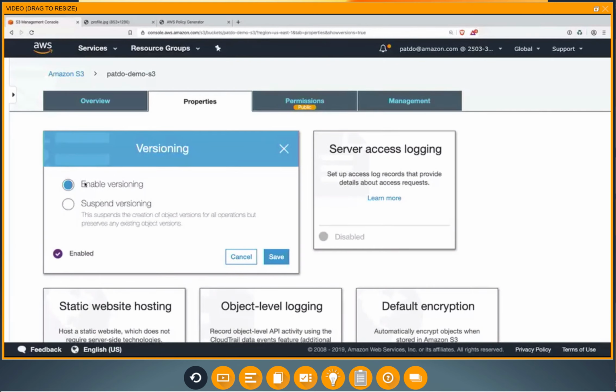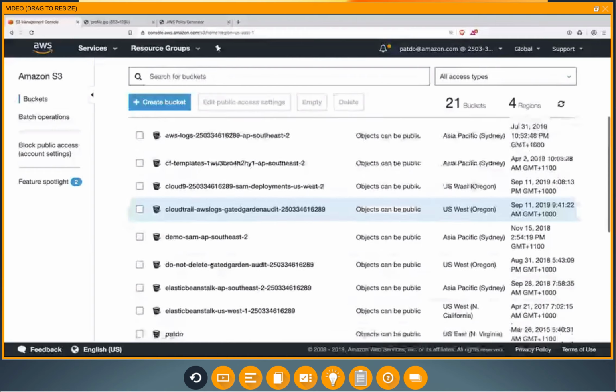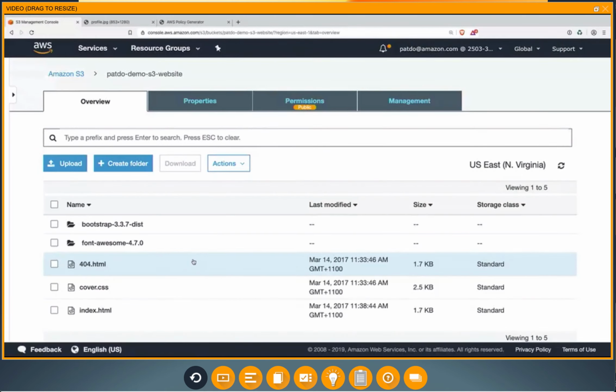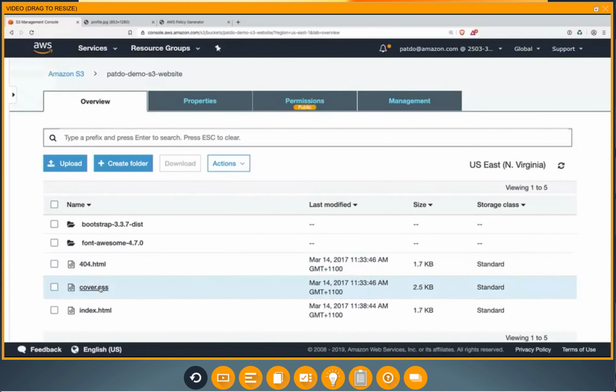All right, one last feature that we're going to go do, which is static websites. I'm going to jump back over to S3. We're going to go over to my static website sitting over down here. Here we can see we have an S3 bucket configured to be public with some objects sitting here that are for our web application, some HTML and some CSS.